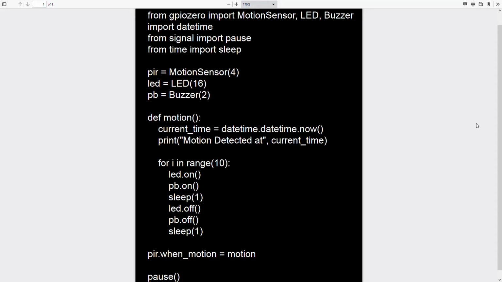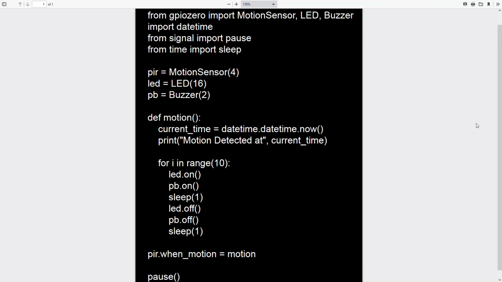And then in the next line of code, I said, run the following code 10 times. So it's going to turn the LED on and the PB on, which is the piezo buzzer, for 1 second. And then it's going to turn off the LED and the piezo buzzer for 1 second. And it's going to repeat that 10 times. That's the end of the function.